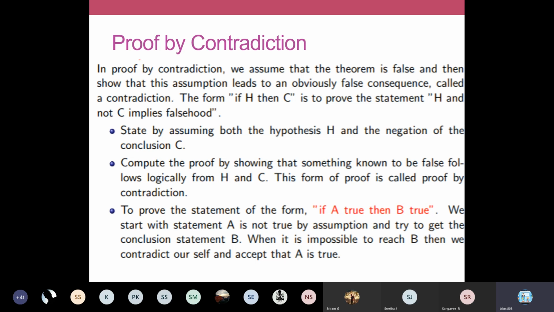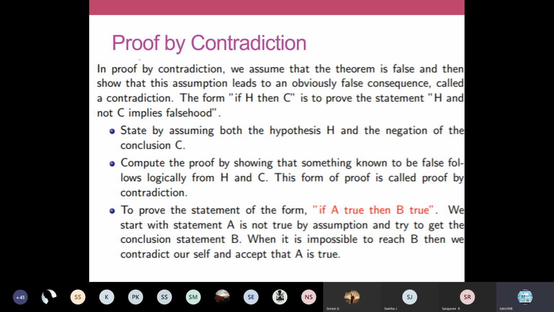Finally we say that since our assumption was wrong, since we have taken not C, the theorem went false. So since H and not C led to falsehood, we conclude that if H then C holds. We prove our theorem like that.